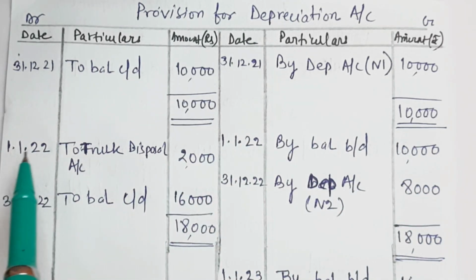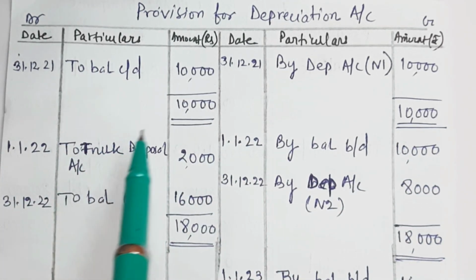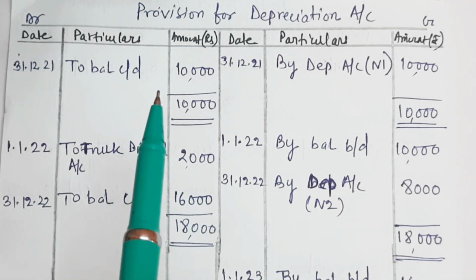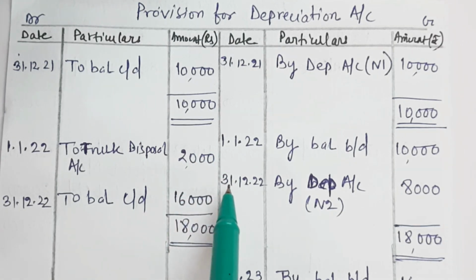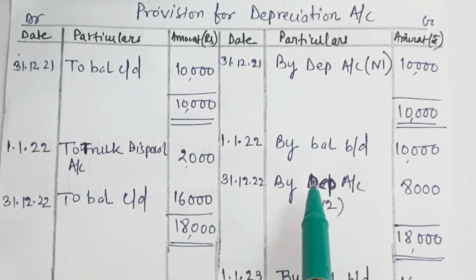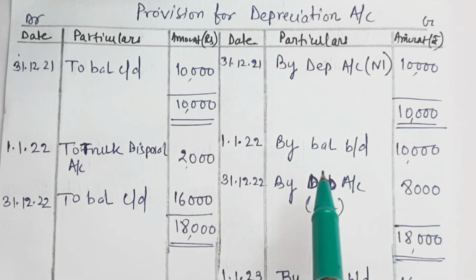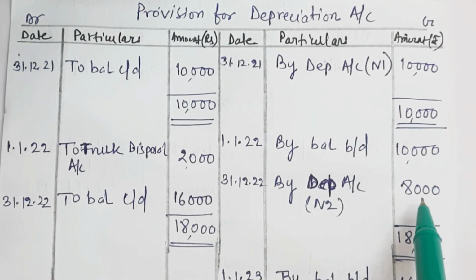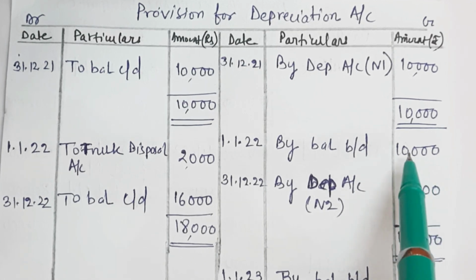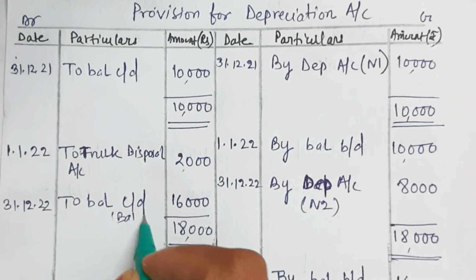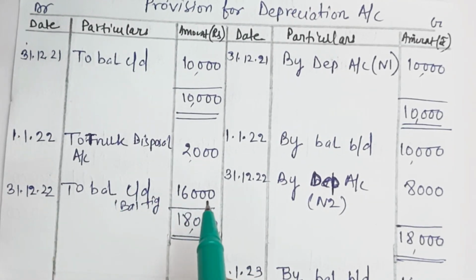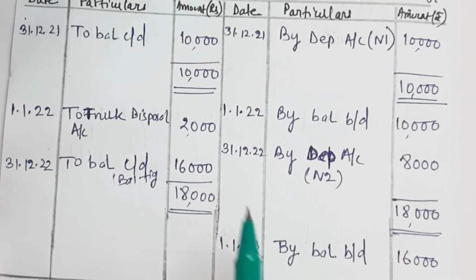On the same date 1 January 2022, to truck disposal account 2,000, that is the depreciation on the truck that was sold, 2,000. Okay, at the year end 31st December 22, by depreciation account, that is on the remaining asset which we calculated in note 2, that is 8,000. Okay, now we added 18,000, here was 2,000, so what is the balancing figure? That is 16,000. So to balance c/d 16,000. Ultimately this becomes your opening balance as on 1st January 23. By balance brought down, that is 16,000.